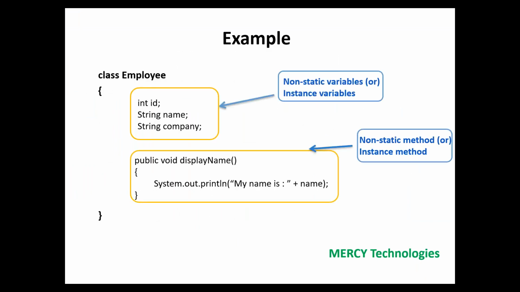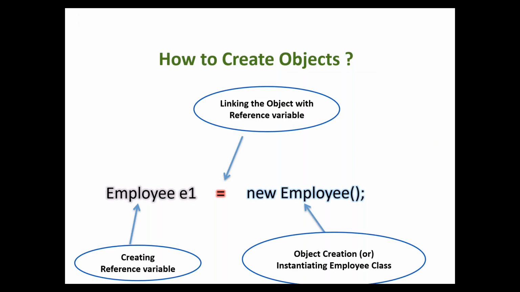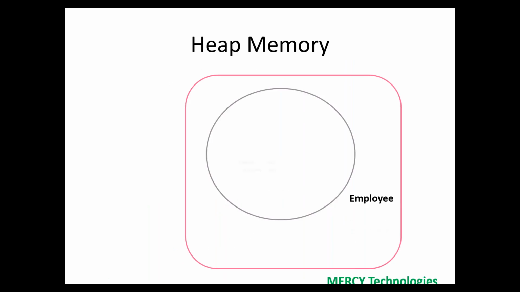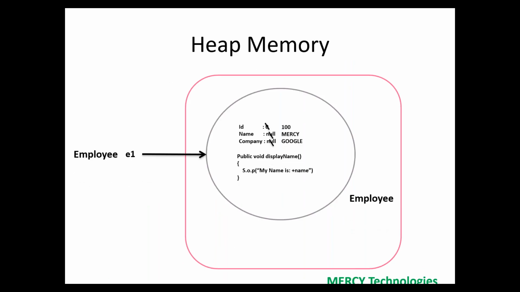In the first object, when we created it, it is loaded with some actual values. Now, if I call e1.displayName, what will it print?